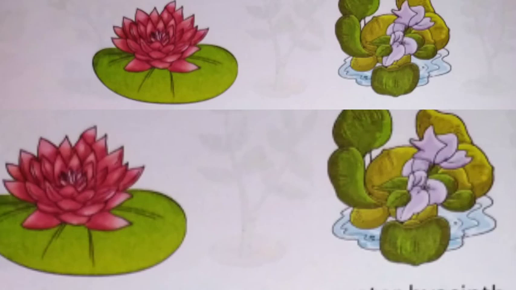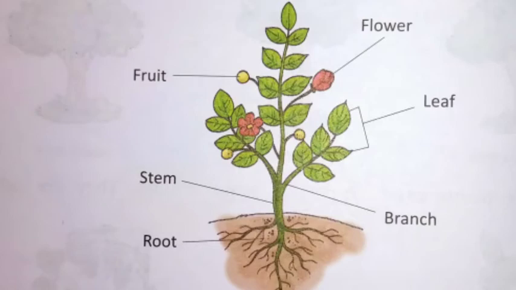Now we are going to know about parts of a plant. A plant has many parts: root, stem, branches, leaves, buds, flowers, and fruits are main parts of a plant. Most plants bear green leaves. So look once again the parts of a plant.